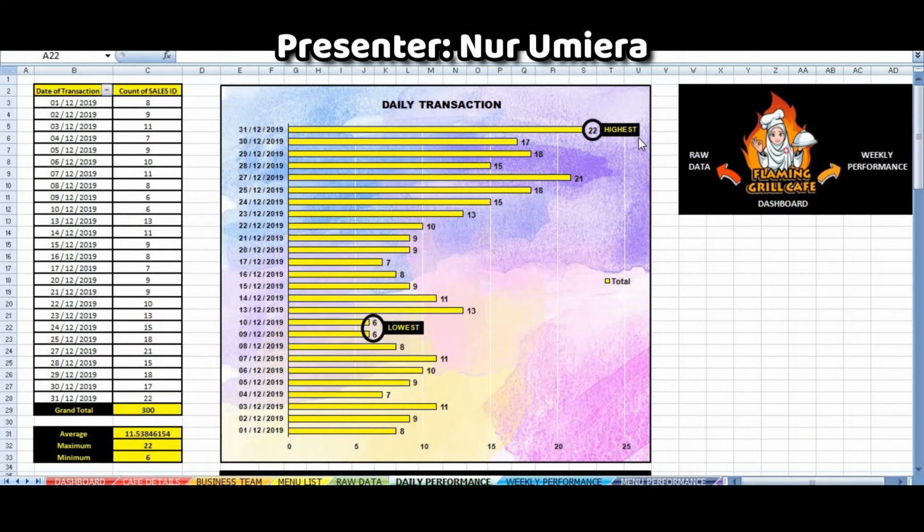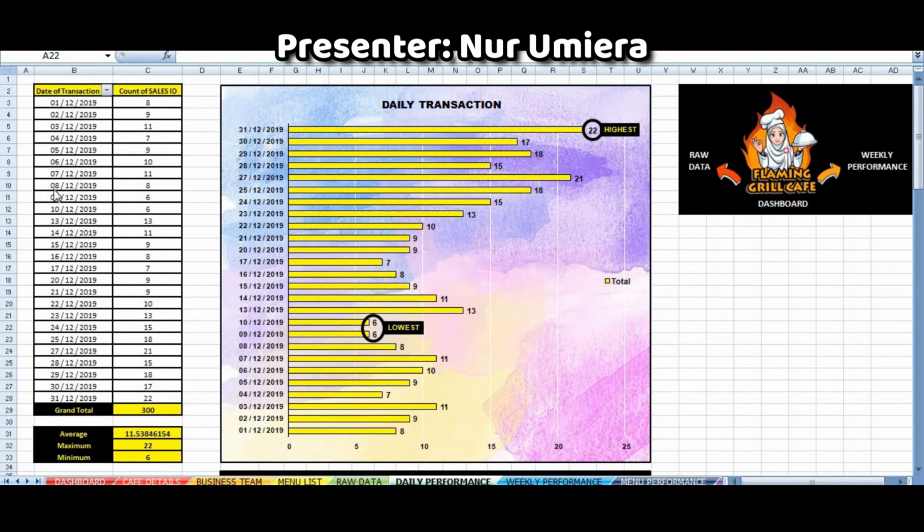This is mainly because in December there are quite a number of holidays, such as school holidays, Christmas Day and New Year celebration. Due to that, many parents take these chances to bring their children either to try something new or spend their time at favorite or famous places or restaurants.